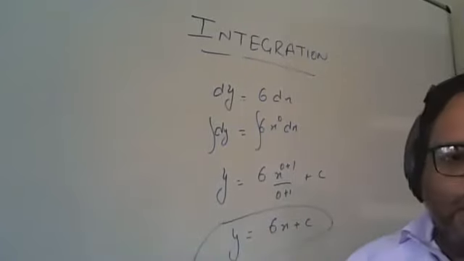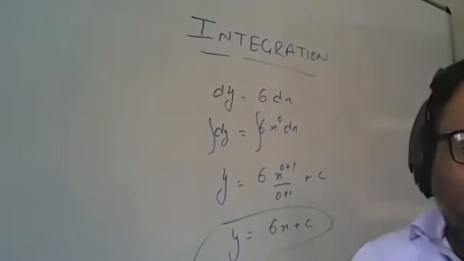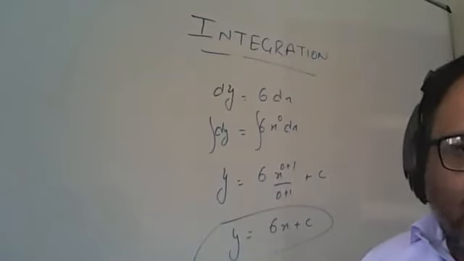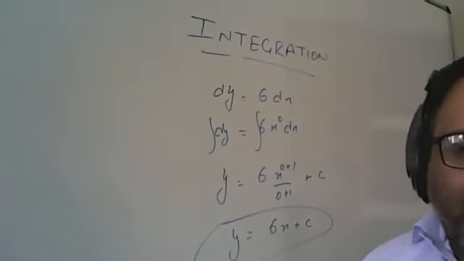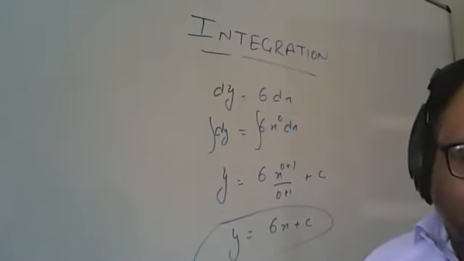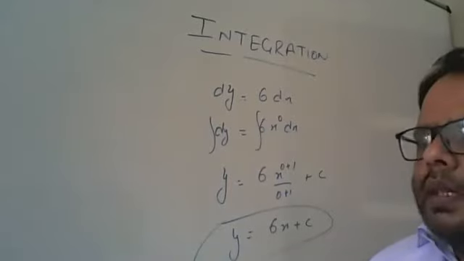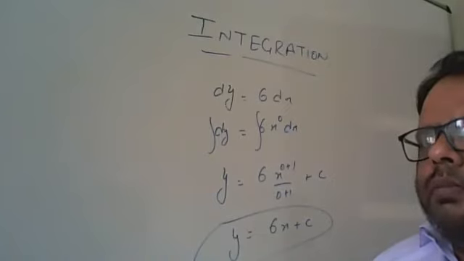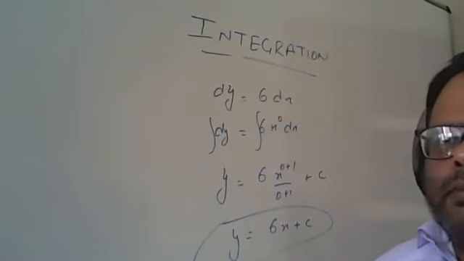So integration of a constant term is x. On the contrary, the derivative of a constant term is always 0. But in integration, the integral of a constant term is x.